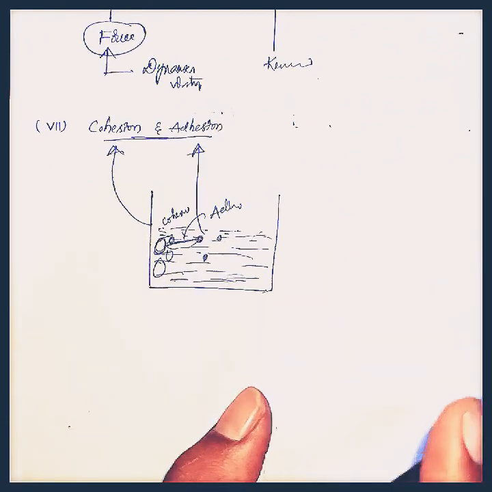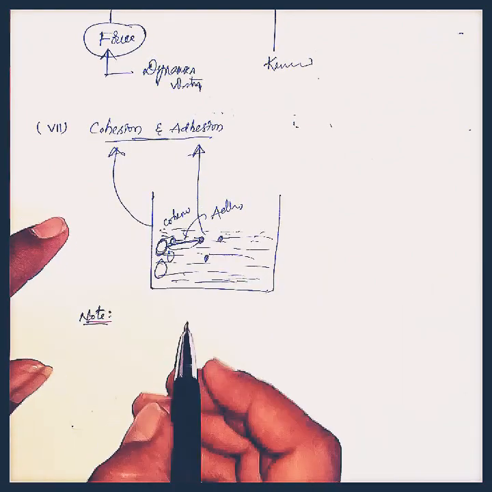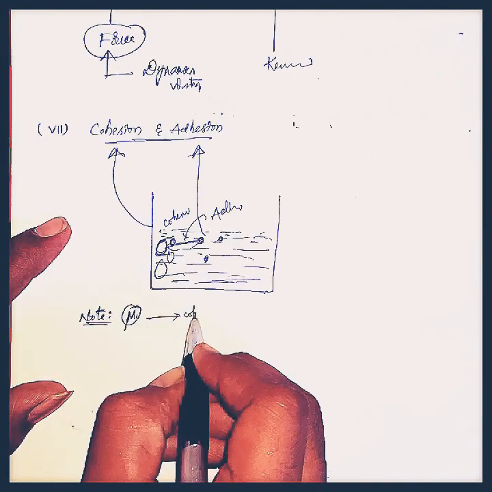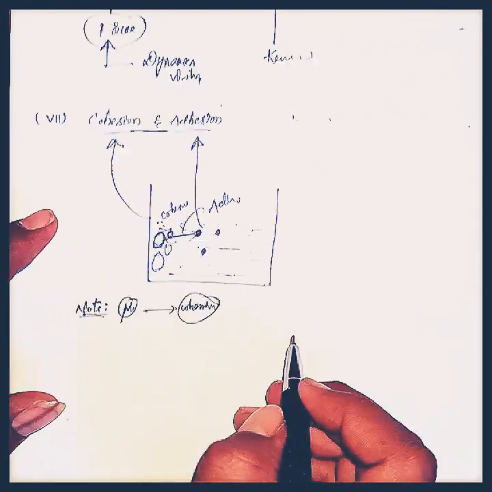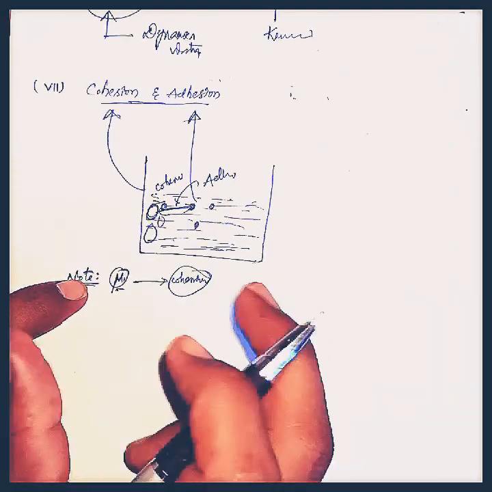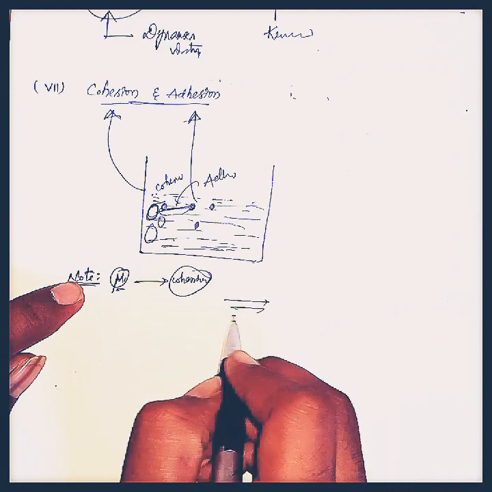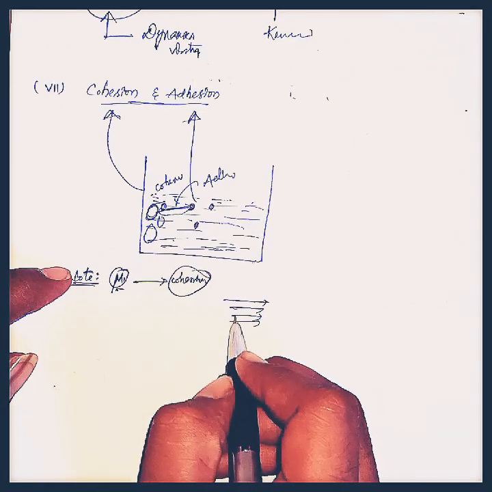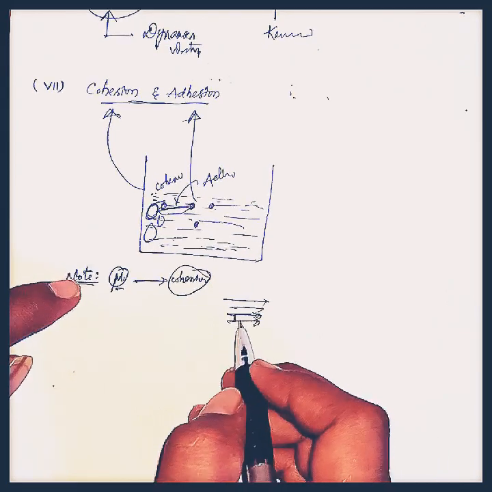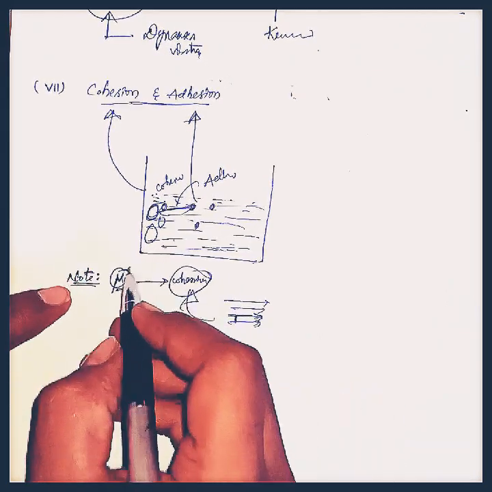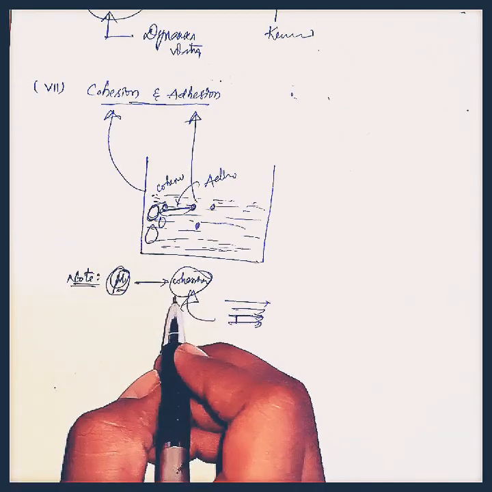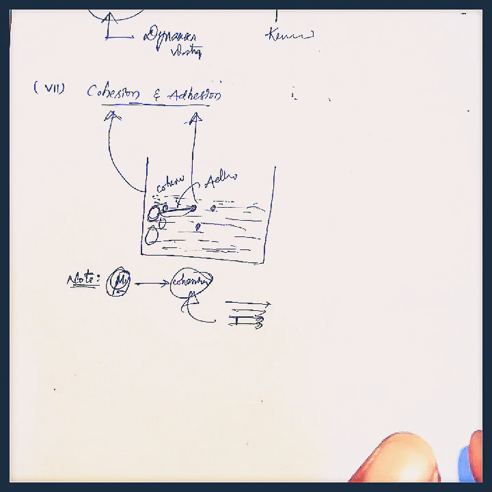That is all. And here viscosity, that is mu, is due to cohesion only, because viscosity means the resistance to flow between any two layers of the fluid. Let us consider these are the layers of the fluid. The attraction between those same water molecules or same fluids is nothing but cohesion only. So we consider this viscosity is because of cohesion only, not because of adhesion.